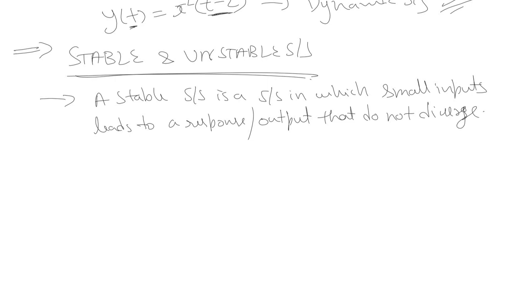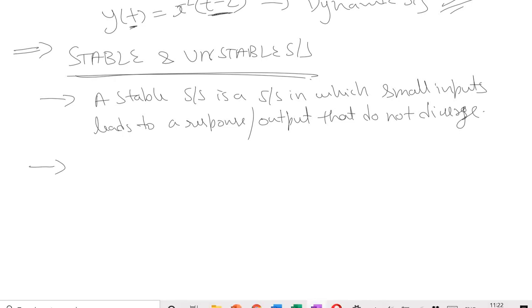This is how we can define a stable system. That means if we are giving a very limited input to that system, the output should also be bounded or limited. Such a system is a stable system. And the systems which act very unpredictably, where a very small input results in a very huge variation in the output, those systems are unstable systems.